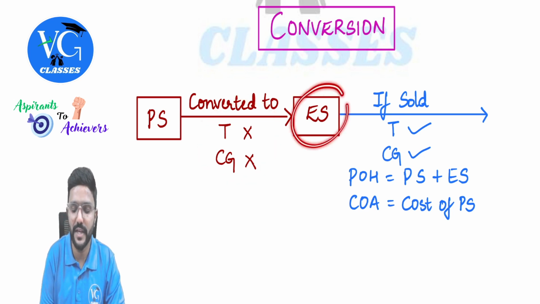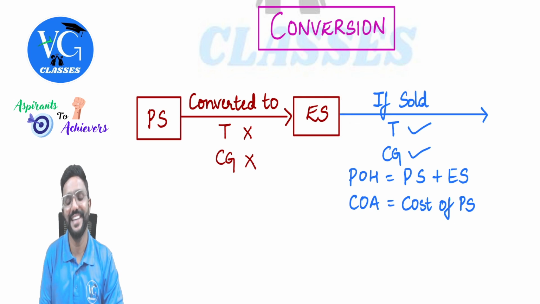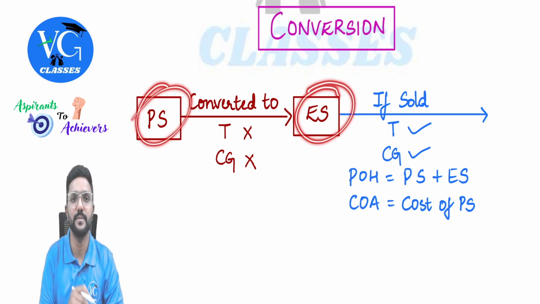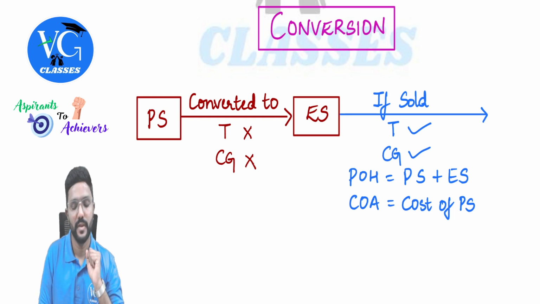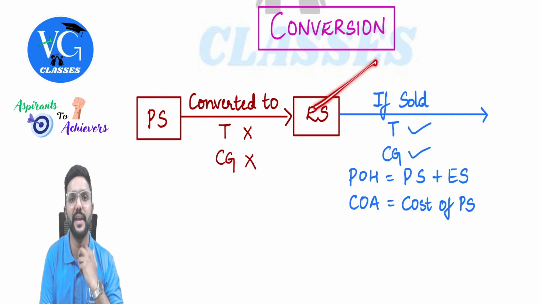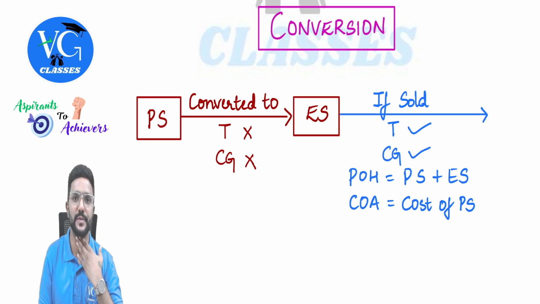But sir, what if this equity share is sold in the future? Then is it a transfer? Yes. Should we compute capital gains? Yes. And what would be the period of holding? The period of holding will be the period of holding of equity shares plus preference shares. Both we need to take. Clear. And what is the cost of acquisition? Cost of acquisition is the cost of acquisition of preference shares, because the assessee didn't pay anything to purchase equity shares.